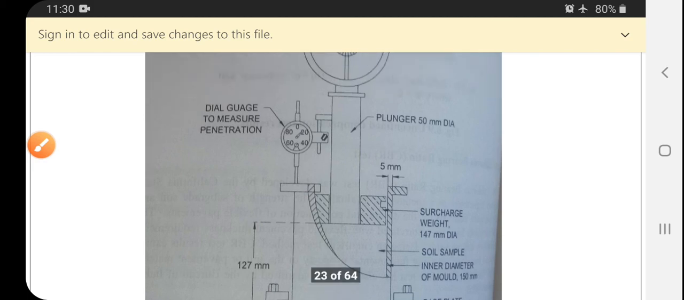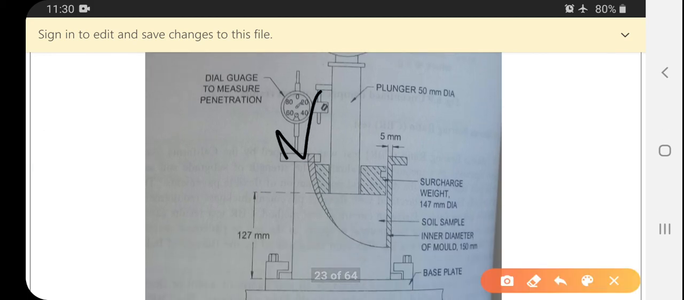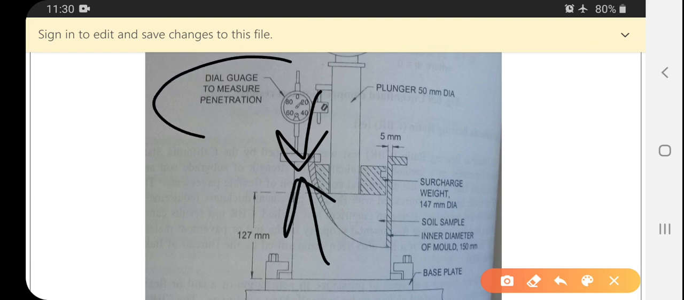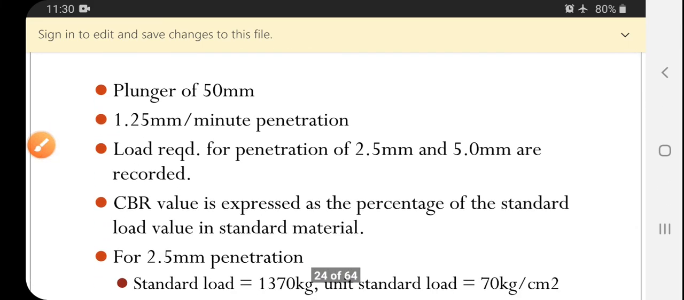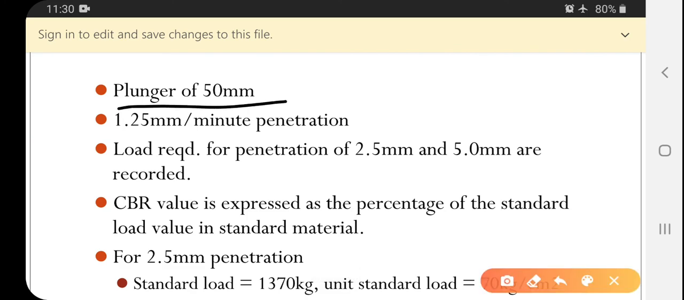Whenever the penetration goes on increasing, the soil will give resistance to the penetration. The penetration can be recorded on the dial gauge, and the resistance given by the soil at a particular time and particular interval will be treated as the California bearing ratio. These are the specifications. Plunger diameter is 50 mm, and the penetration rate is fixed at 1.25 mm per minute.